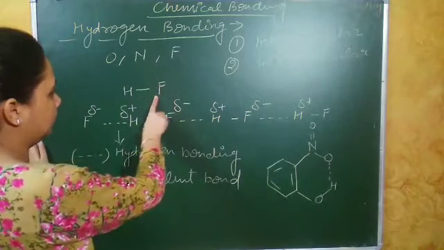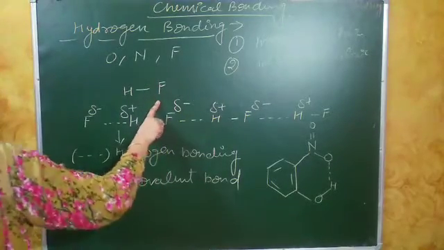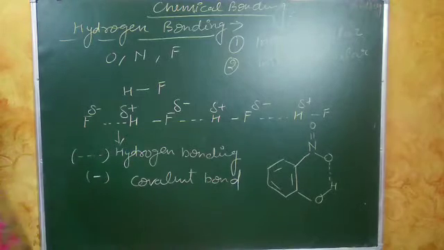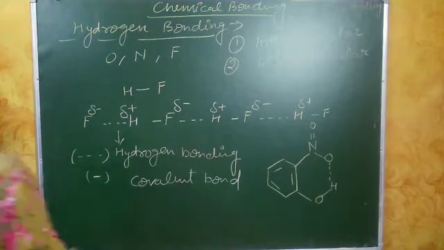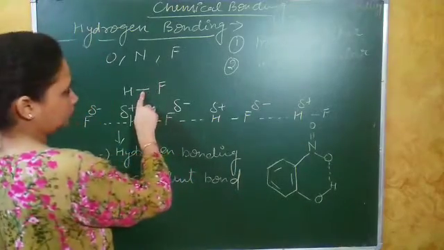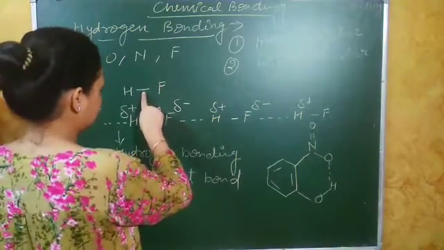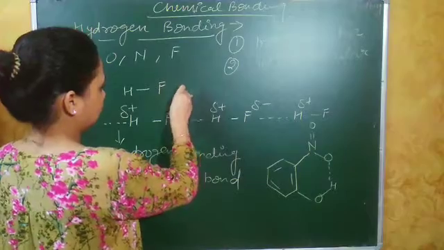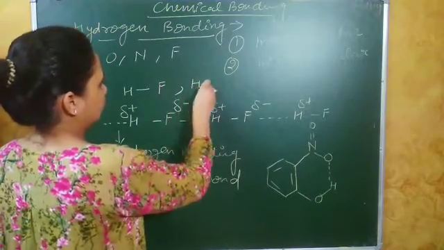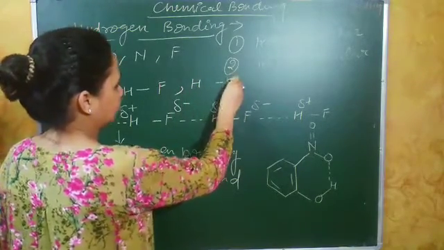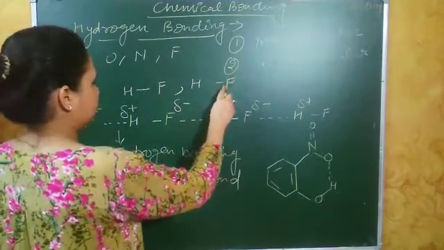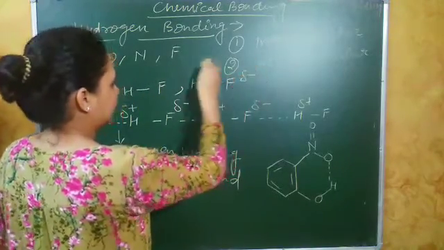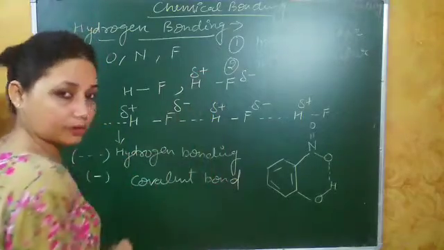Due to this, the bond or shared electrons will shift towards the fluorine. So the bond is shifted from here to fluorine, so it will get partial negative and hydrogen will get partial positive charge.